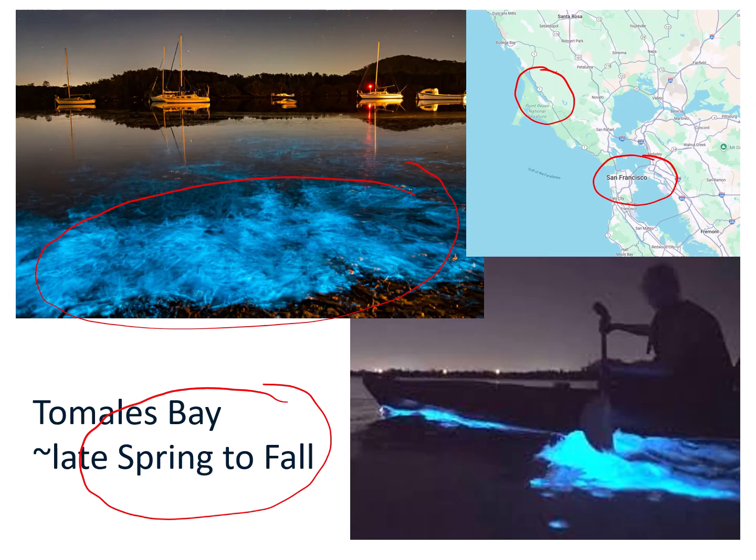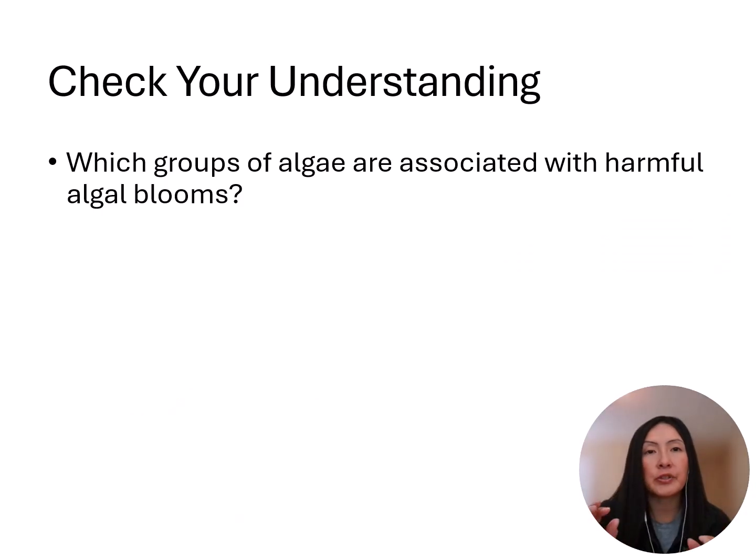So for our checkpoint here, the groups of algae most associated with harmful algal blooms are those dinoflagellates. And these were within the supergroup SAR, formerly known as Chromalveolata. Dinoflagellates like Gonyaulax or Alexandrium can produce neurotoxins, and these neurotoxins can cause paralytic shellfish poisoning. So remember, when humans are exposed to contaminated water or contaminated shellfish from water with these harmful algal blooms, we can get sick. So these are caused by dinoflagellates during the red tides, and that's algae.